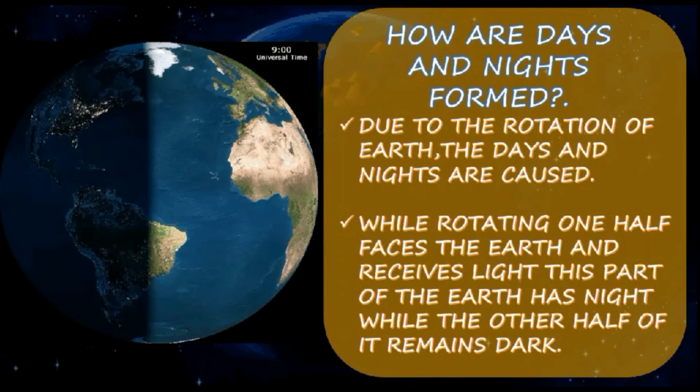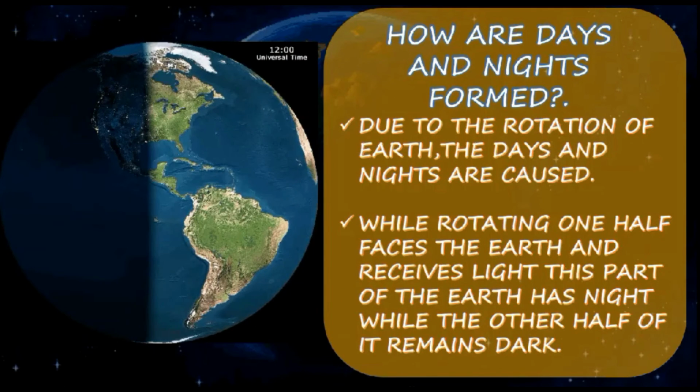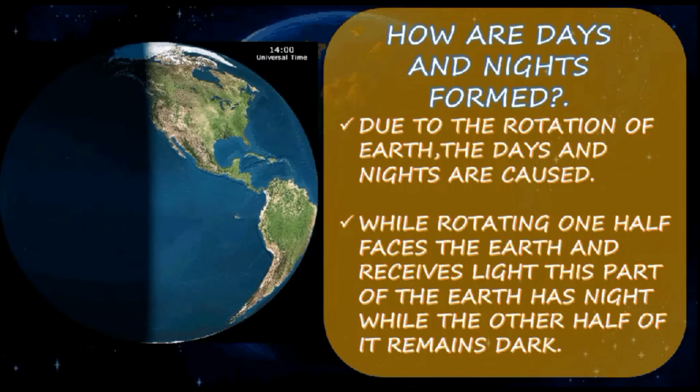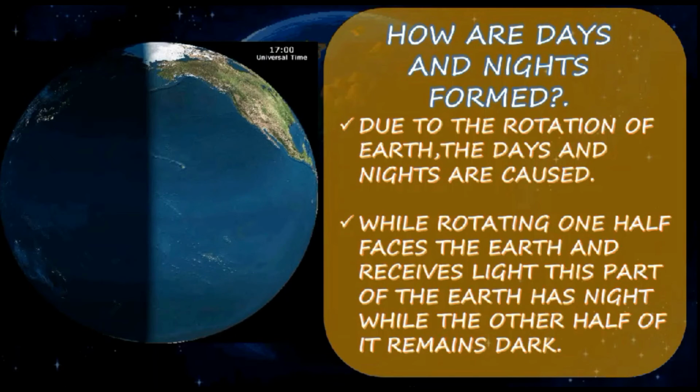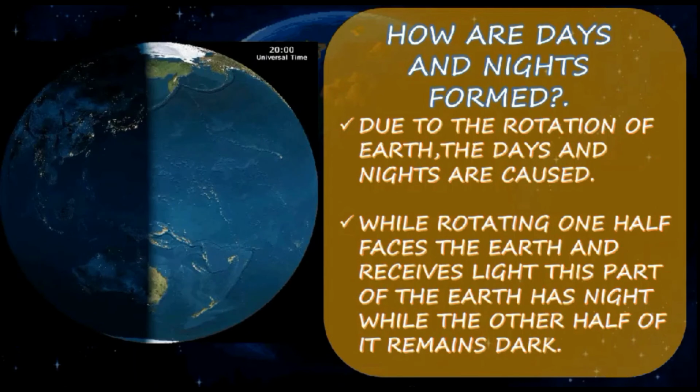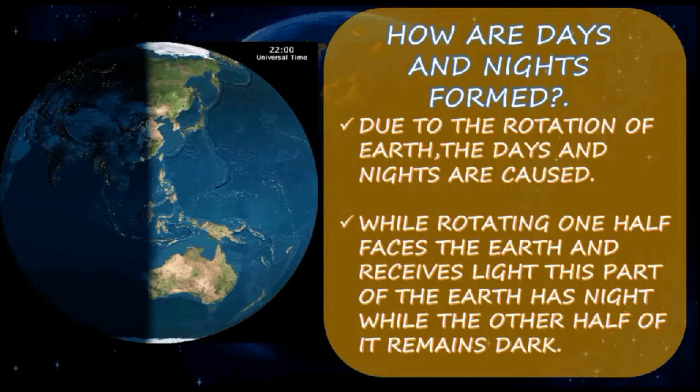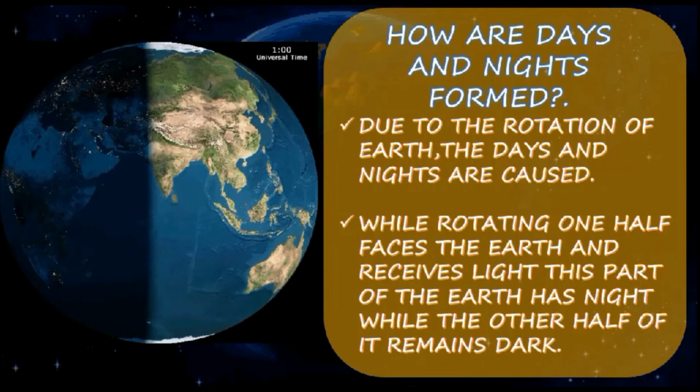Next, how the days and nights are formed. Due to the rotation of the Earth, days and nights are caused. While rotating, one half faces the Sun and receives the light. You can see the solar system: our Earth is the third planet, right?